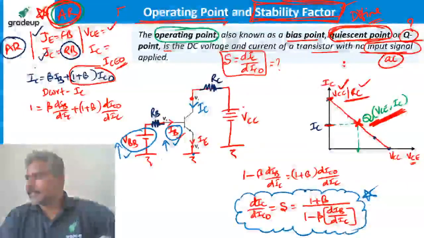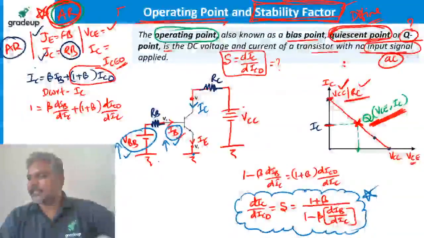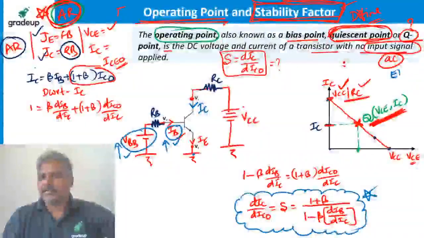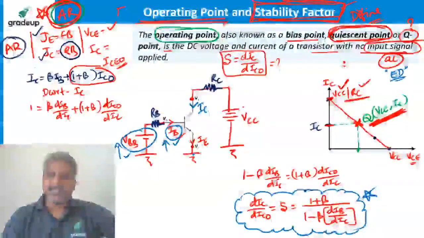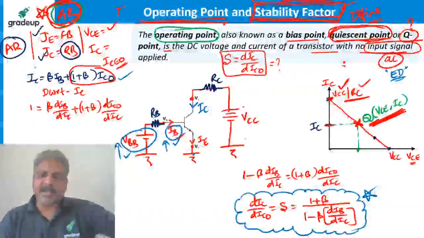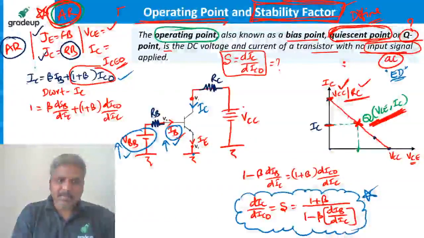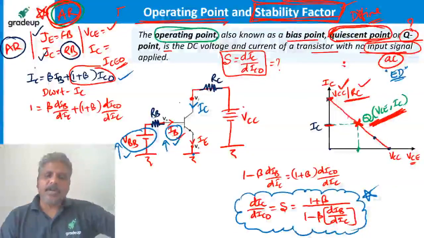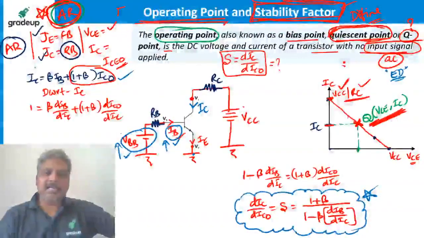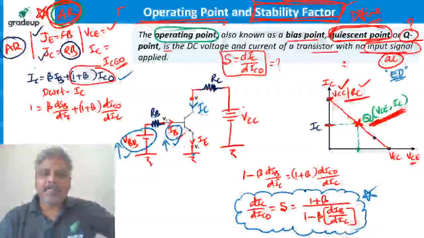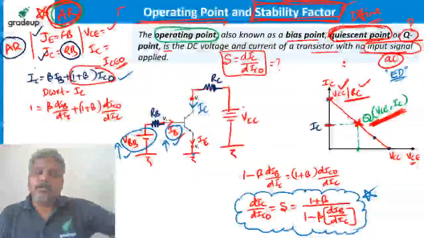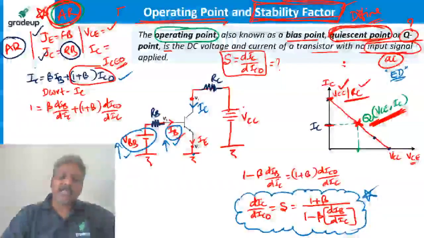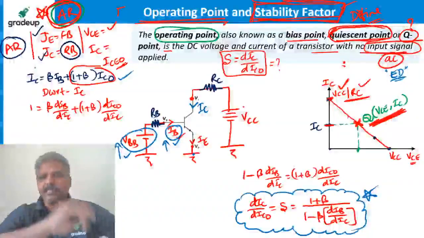How can we get IC equal to beta IB plus 1 plus beta IC0? Shaikh, that comes under the electronic devices part. It is not necessary here. Just take the equation. It can be derived, in fact, from transistor basics. I'm not going to the other subject. Like for example, in rectifiers, if you want to find the average value, we have taken an equation, but we have not seen how that equation came, because that is some other subject.